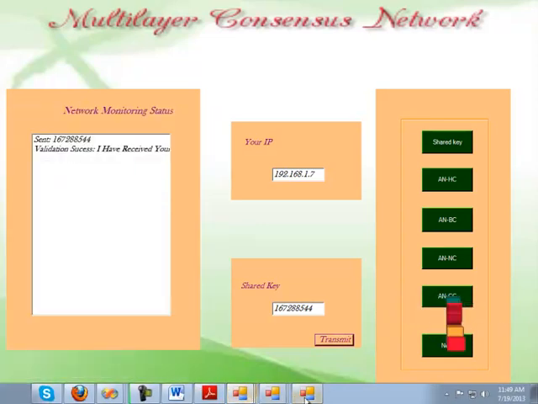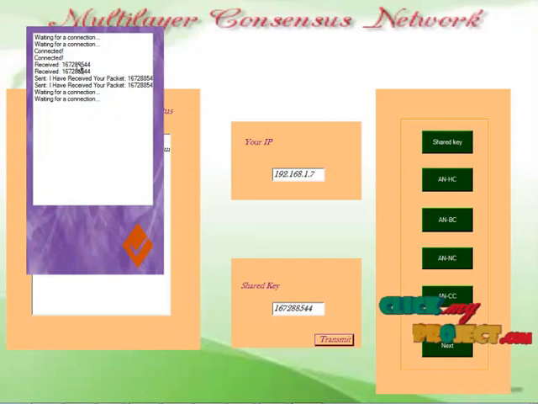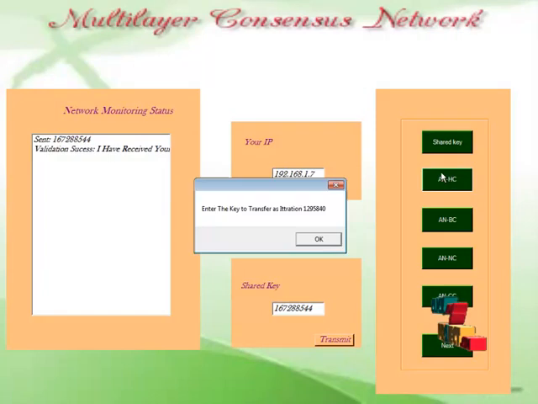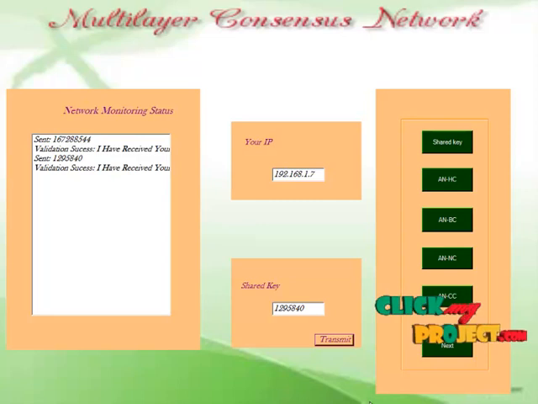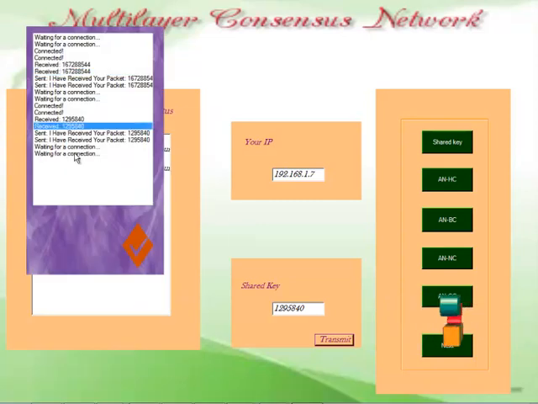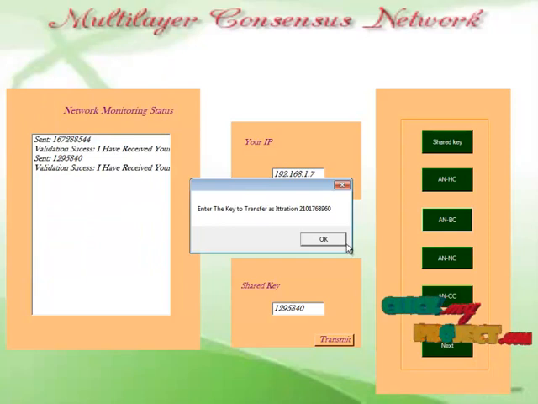Now when I click on this smart grid, I got the information that we have received the packet, and the packet has been received. So the information will be verified, and now I am going to click for HAN to HC, that is, home appliance to home area network. The key should be passed, and this is going to pass to each layer of the network. This is going to pass to the home area network. I'm passing this key, and here I got a verification, that is, I got an ID, and in the same way I am going to pass this to the business area network.